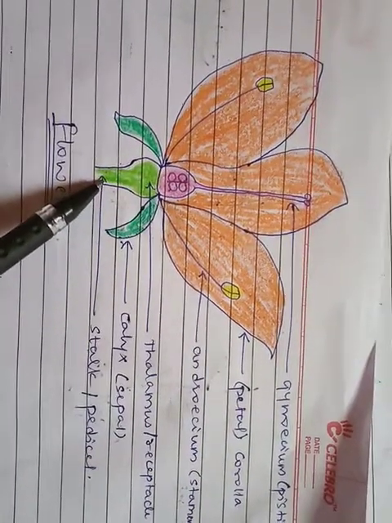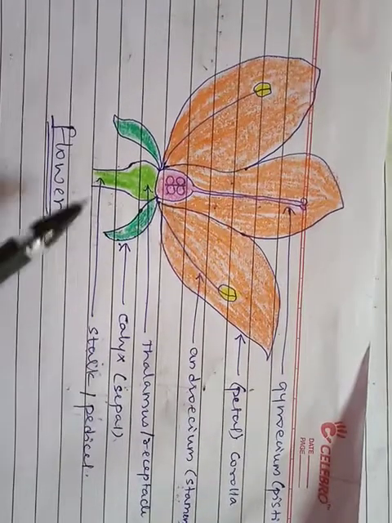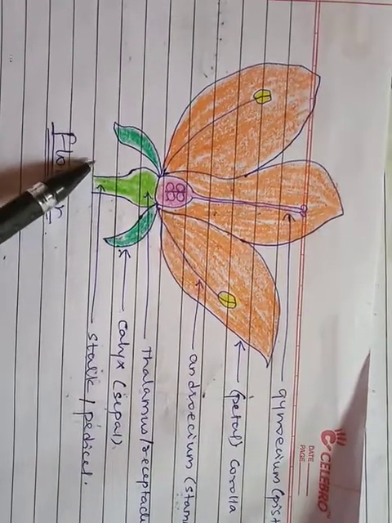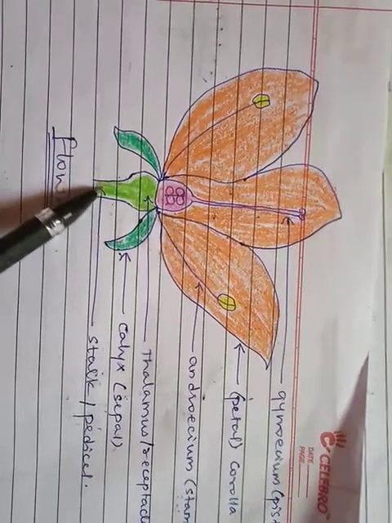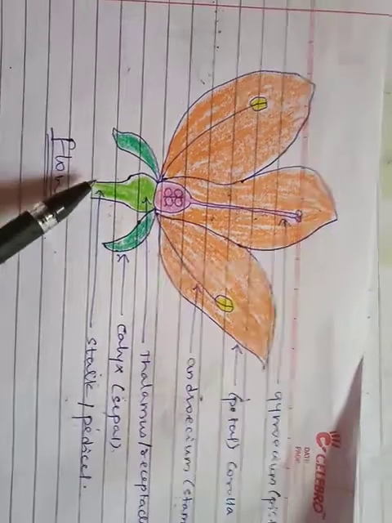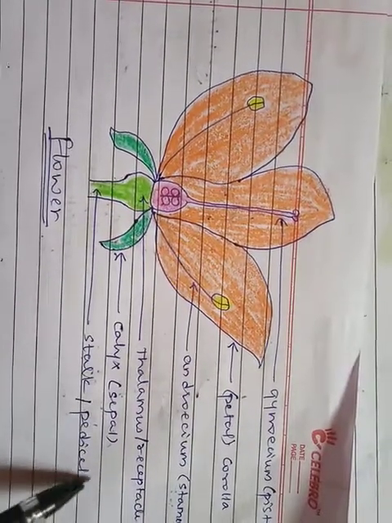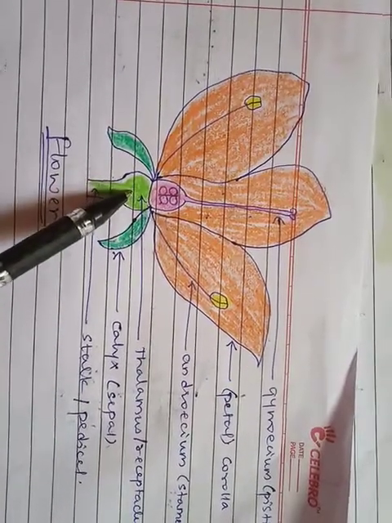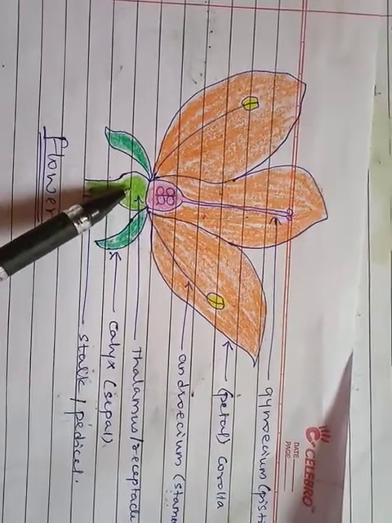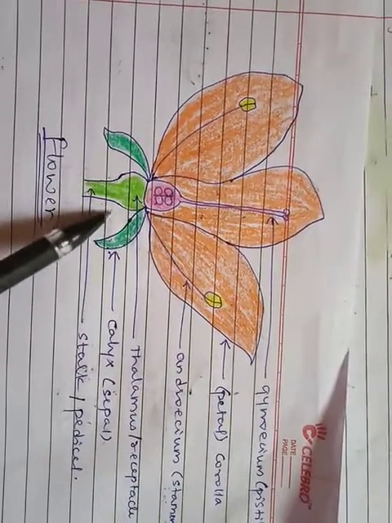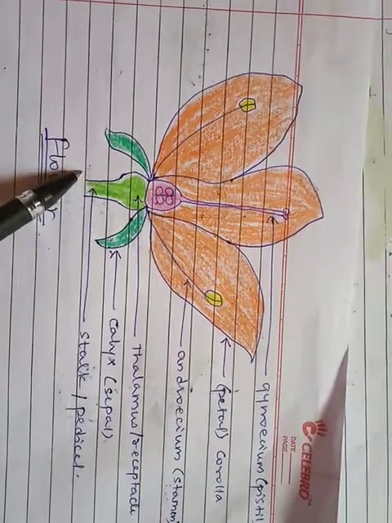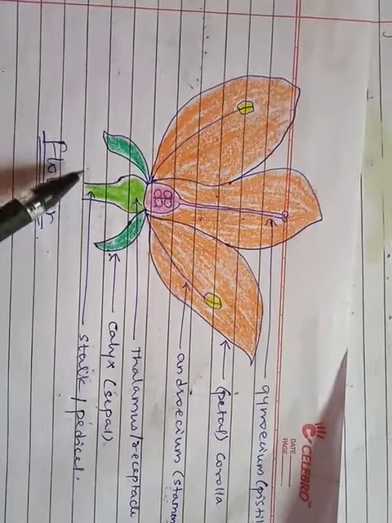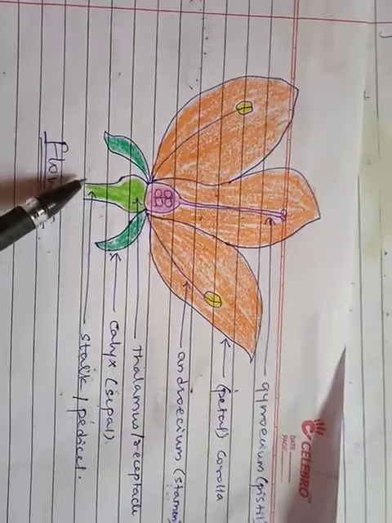This is the stalk of the flower, which is also called the pedicel. Why is the pedicel important? Because it gives support to the flower and it attaches the flower to the plant. That is why the stalk, or the pedicel, is important. Try using the biological term pedicel in place of stalk. One more thing, in certain flowers you will not find the stalk to be present. Such flowers are called sessile flowers, S-E-S-S-I-L-E. Flowers without stalk are called sessile flowers.